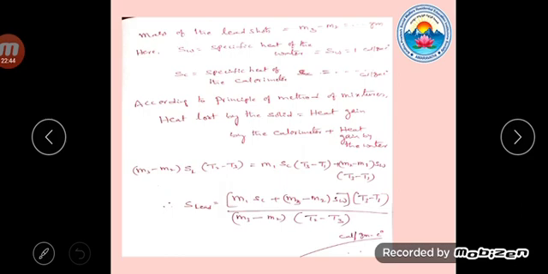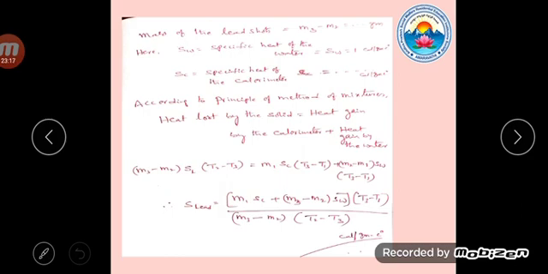Therefore, the final equation, SL, the specific heat of the given solid, that is lead shots, is SL = [m1 SC + (m2 − m1) SW](T3 − T1) / [(m3 − m2)(T2 − T3)] calorie per gram degree Celsius. This is the experiment. If you want to understand this, again please watch the last video.